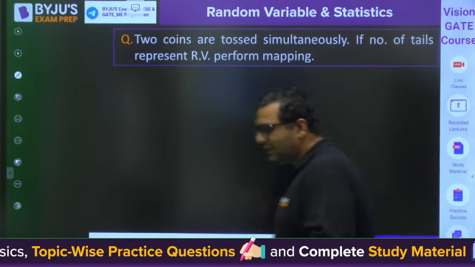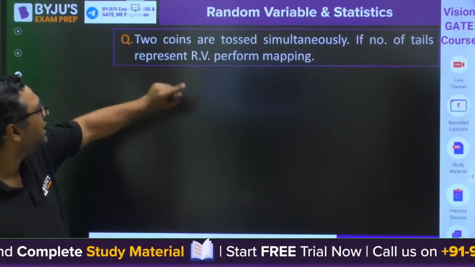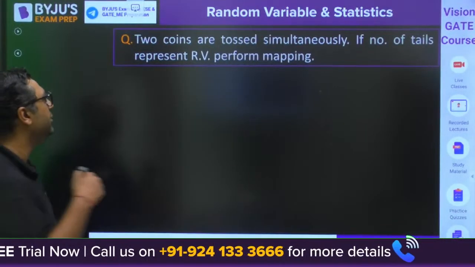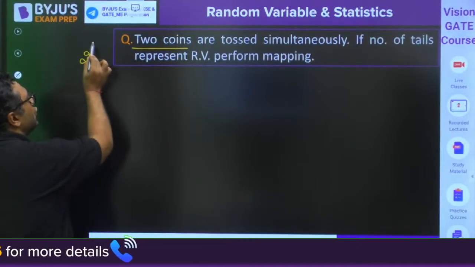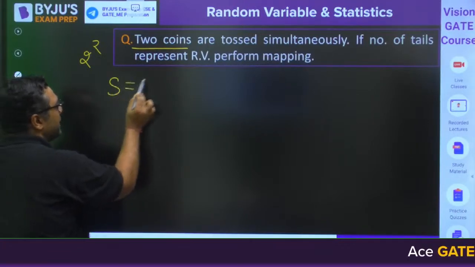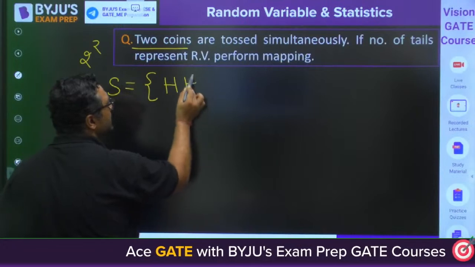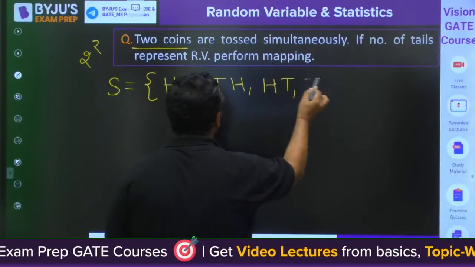Now my dear, let us see some examples. There are some questions I have made. 2 coins are tossed simultaneously. Number of tails represent the random variable. How will you be mapping? So 2 coins, you know that, head and tail. So 2 to the power 2 will be 4. So you will be writing the sample space. Now you need to map it. What is the sample space? You can have HH, you can have TH, you can have HT, you can have TT.